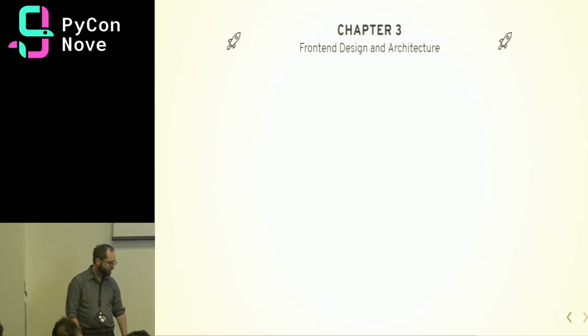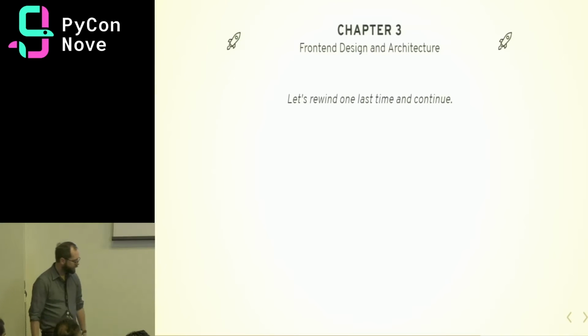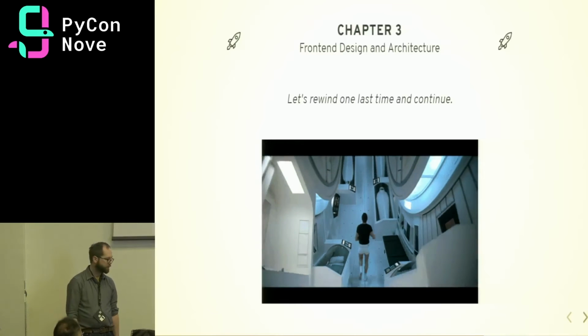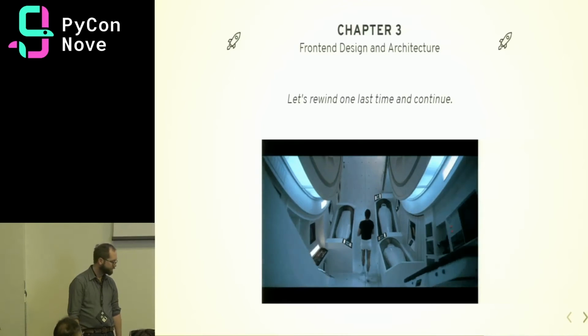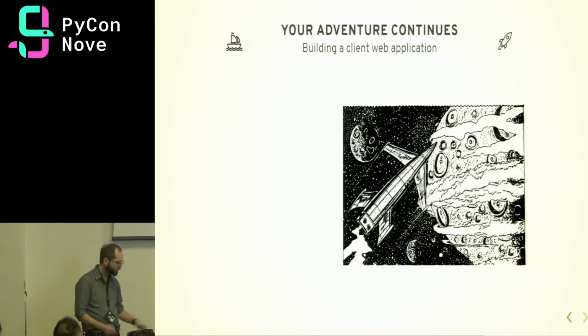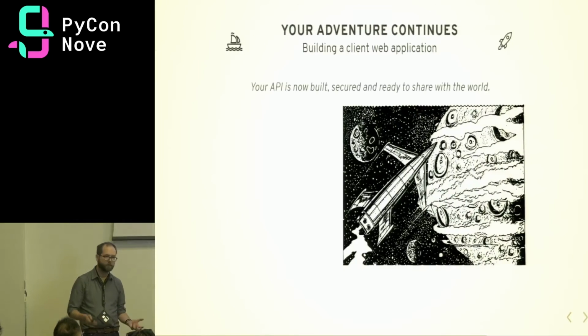Chapter 3, front-end architecture and design. This is our last chapter. It's a trilogy. We'll rewind one last time and continue. So instead of going out alone in space, you just went for a nice jog in your space station. It's fine. Okay. So for a client web application, we're trying to build a rich experience.